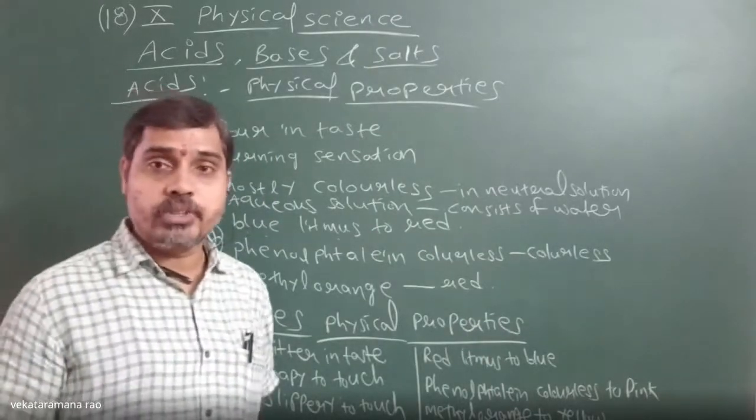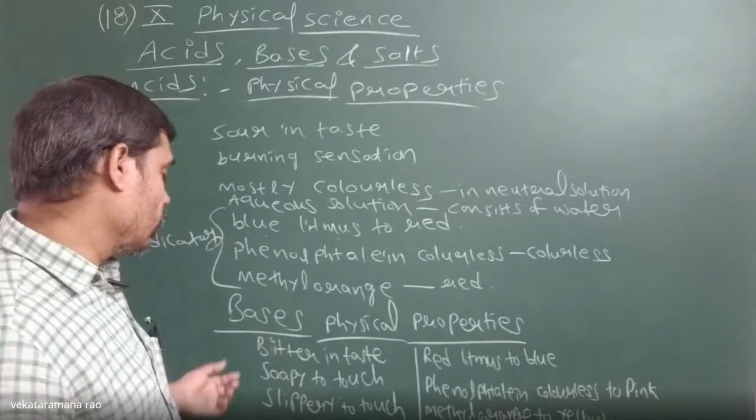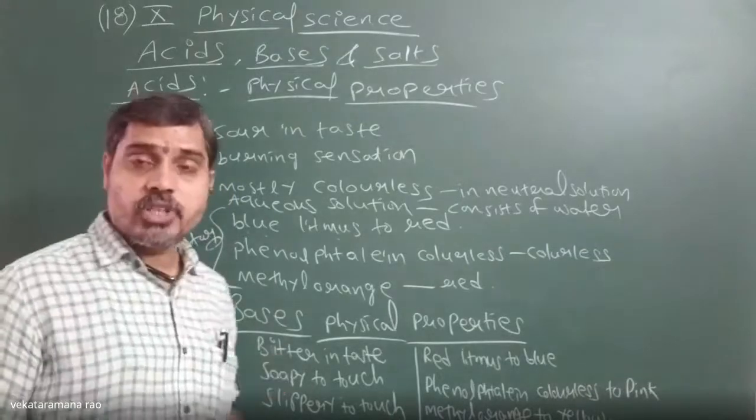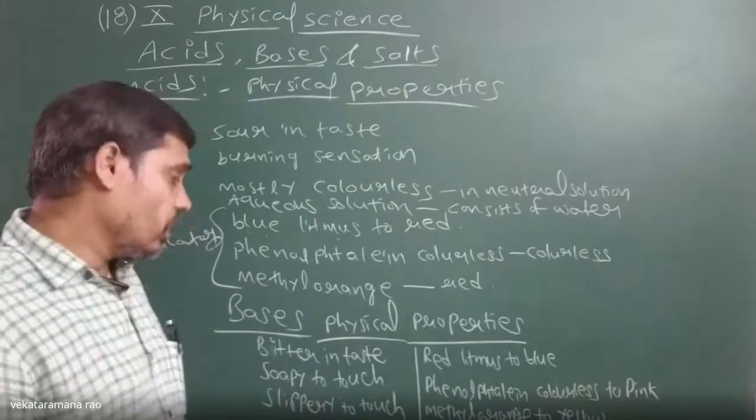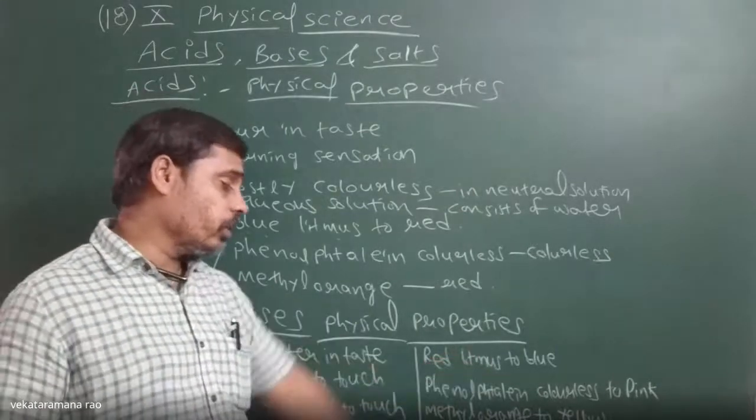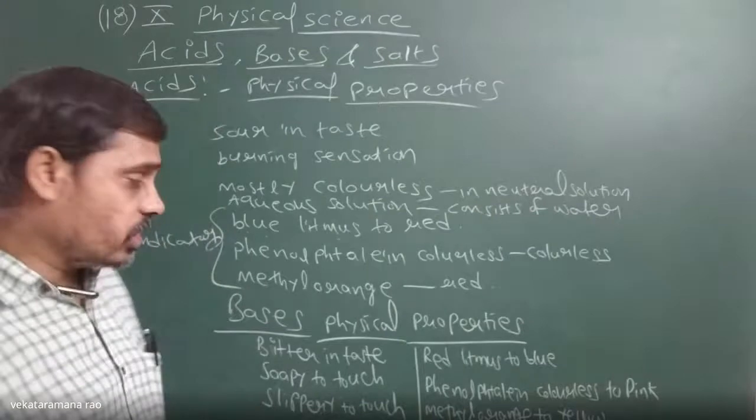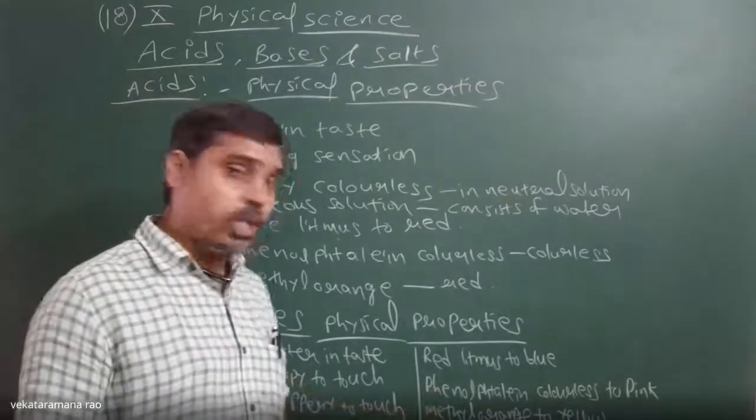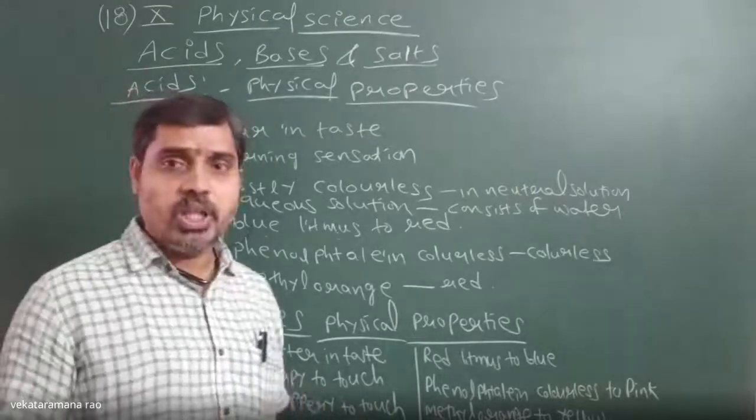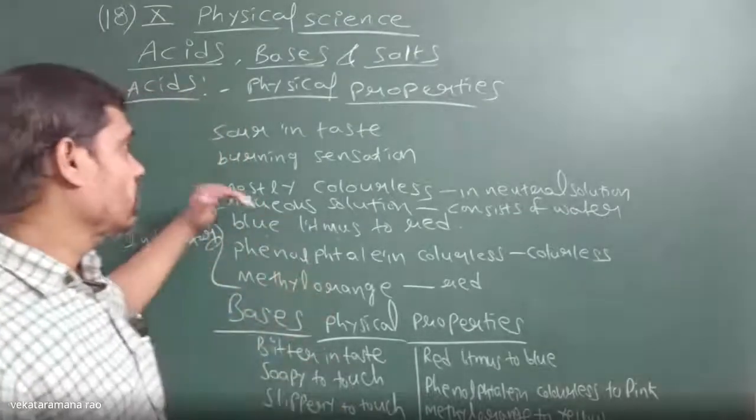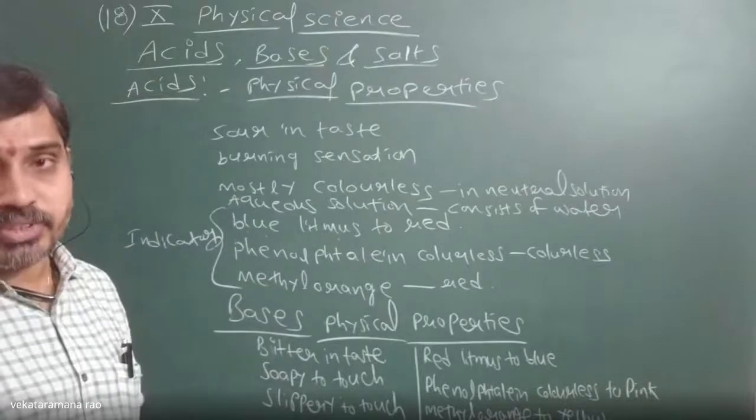So what are bases simply? They are bitter in taste, soapy or slippery to touch, they change red litmus to blue litmus color, they change phenolphthalein from colorless to pink, and they change methyl orange color to yellow color. So like this, we have acids and bases.